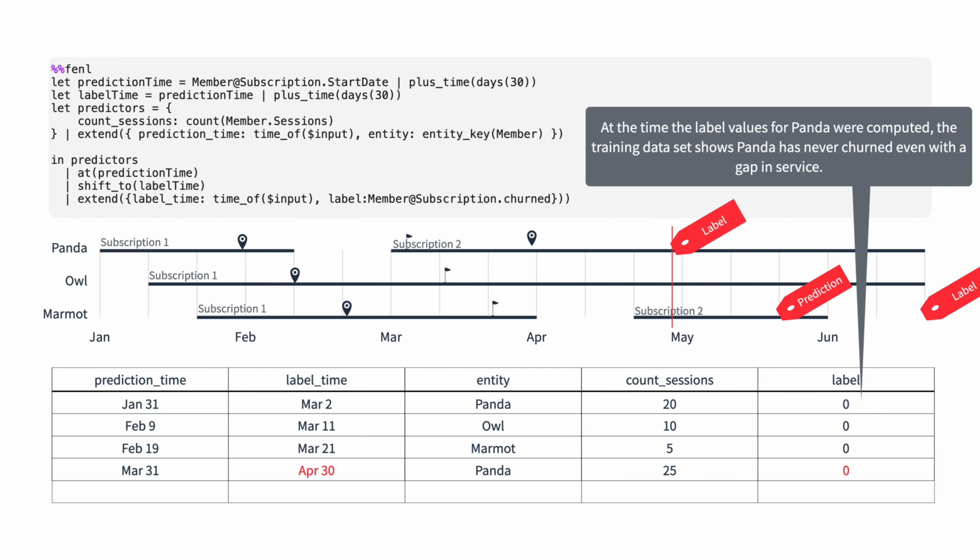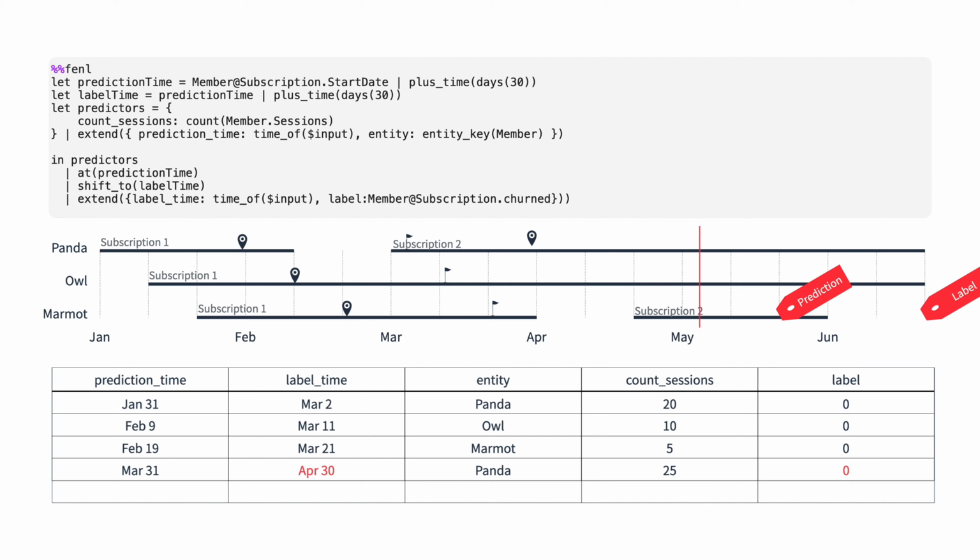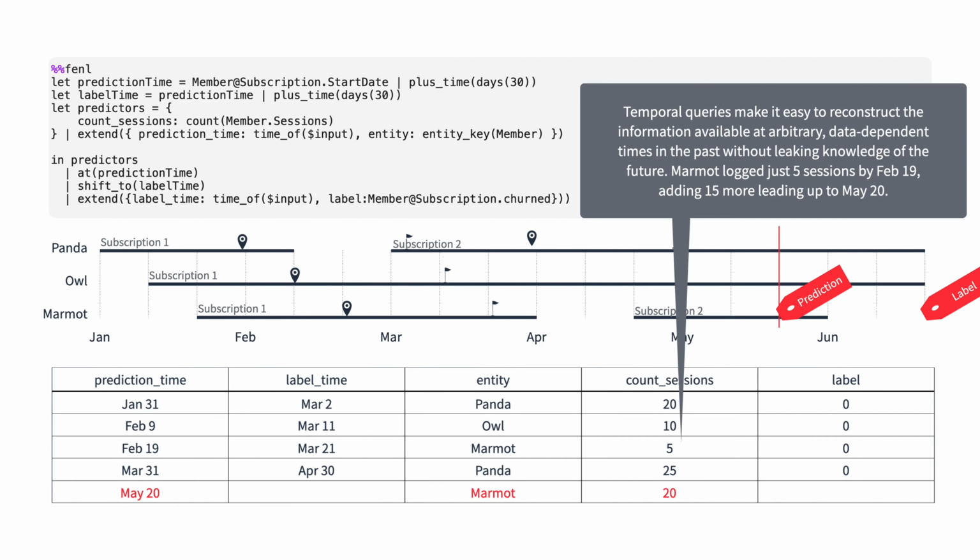At the time the label values for Panda were computed, the training dataset shows Panda has never churned, even with a gap in service. Temporal queries make it easy to reconstruct information available at arbitrary, data-dependent times in the past without leaking knowledge of the future. Marmot logged just 5 sessions by February 19th, adding 15 more leading up to May 20th.